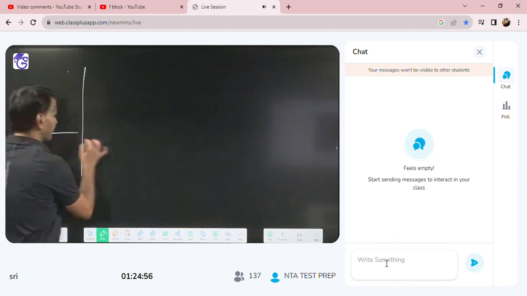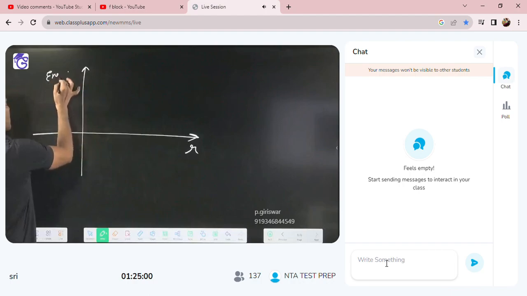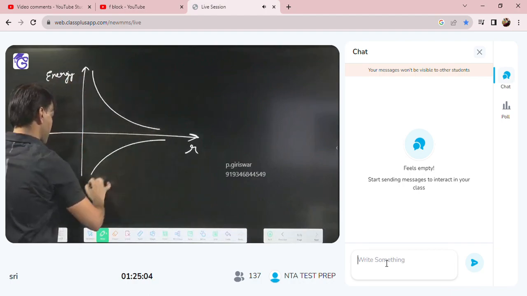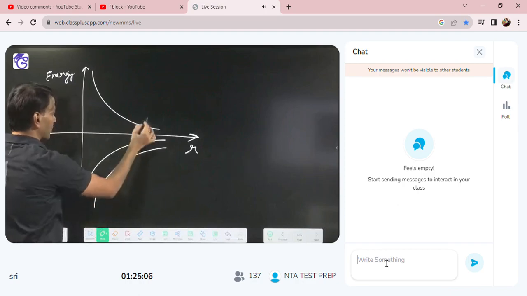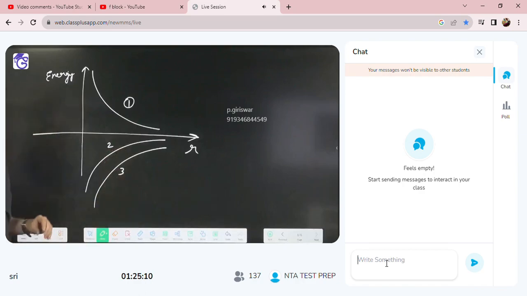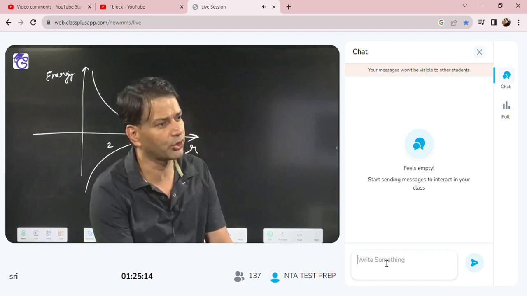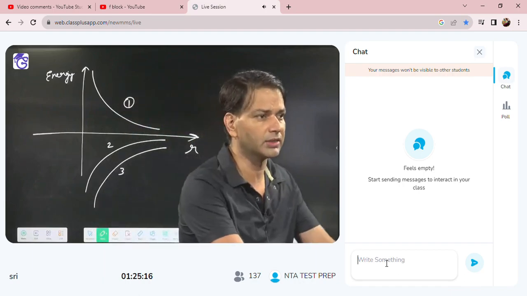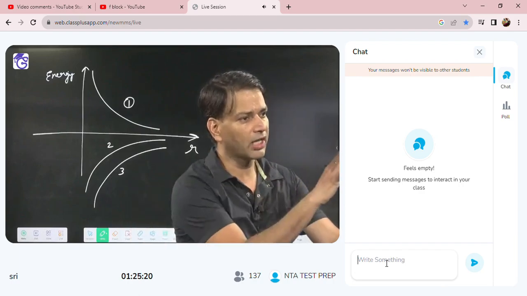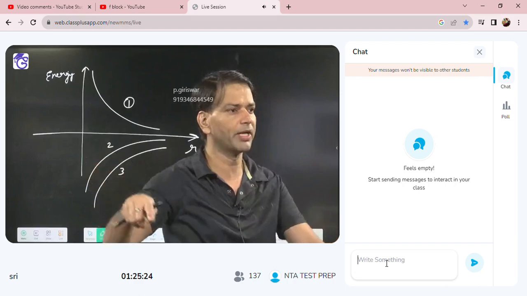So, the graph between small r and energy. This graph you have drawn in the atom also, 1, 2, 3. In this graph, if I am asking which represents kinetic energy, which represents potential energy, and which represents total energy: energy is inversely proportional to r, so all the graphs are hyperbolas, because r is in the denominator.